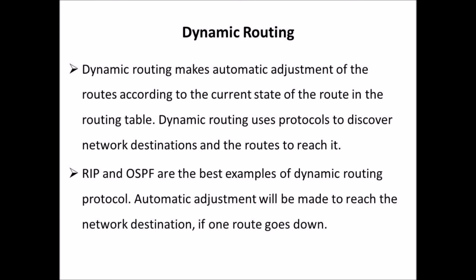Third one, dynamic routing. Dynamic routing makes automatic adjustment of the routes according to the current state of the route in the routing table. Dynamic routing uses protocols to discover network destinations and the routes to reach it. RIP and OSPF are the best examples of dynamic routing protocol. Automatic adjustment will be made to reach the network destination if one route goes down.